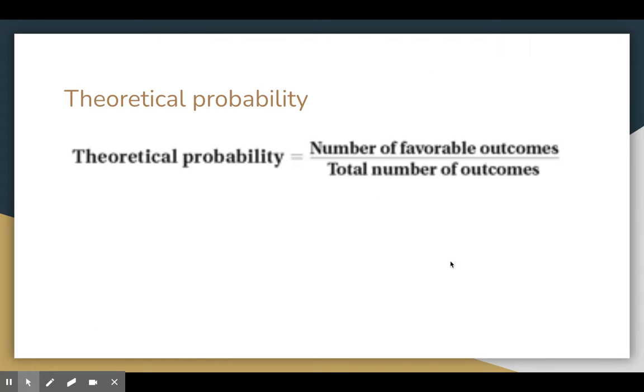Okay, so there are 2 types of probability. Theoretical probability is the probability that we typically think about. And like I said, it's usually written as a fraction, and we can turn that fraction into a decimal or a percent. But the theoretical probability is the number of favorable outcomes over, right, that's a fraction, over the total number of outcomes. So the thing that we want to happen over the total things that can happen.